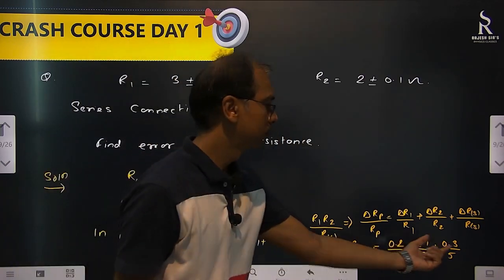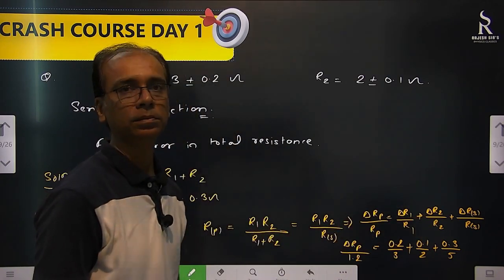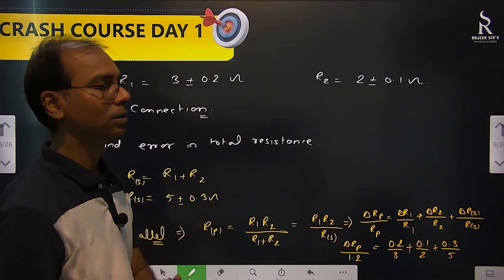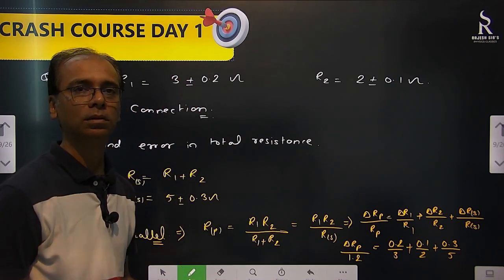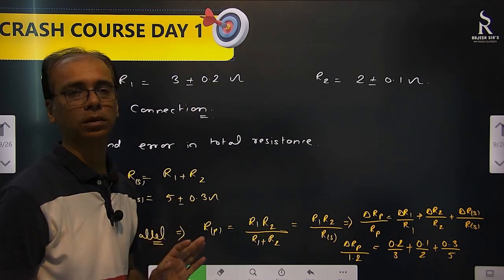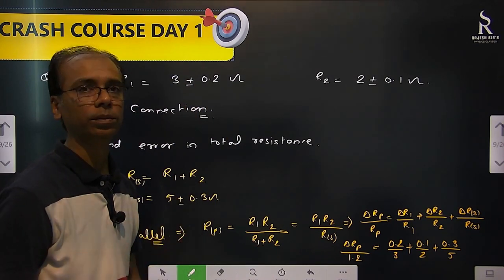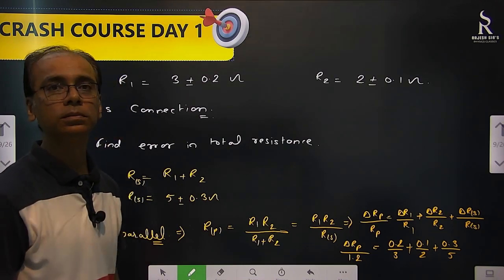Calculate this all. Multiply with 1.2. That's delta Rp. Okay, these are important questions. From this chapter, how many questions are we expecting in NEET? Minimum 1. Minimum 1 definite. Maximum how many? 3. Maximum 3, minimum 1 question can be asked from this.